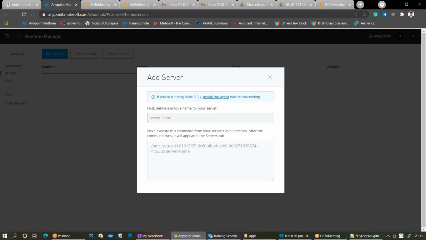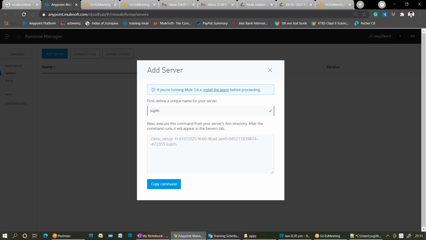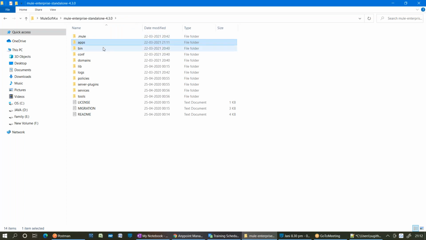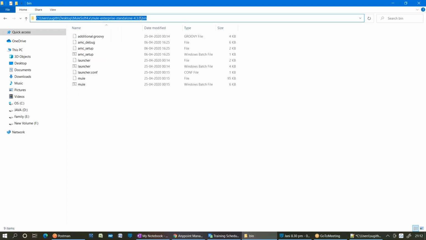Define a unique name for your server. This is the command. For that command, I am going to add some unique name for my server. See, when I'm writing this name, it automatically updates. Next, what to do? Execute this command from your server's bin directory. After the command runs, it will appear in the Servers tab. So first copy that command, go to the bin directory of your on-premises server, and cd to the directory.